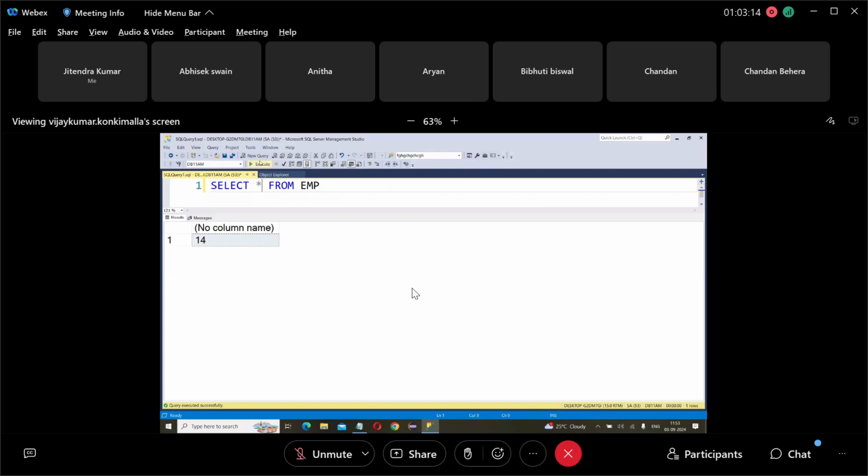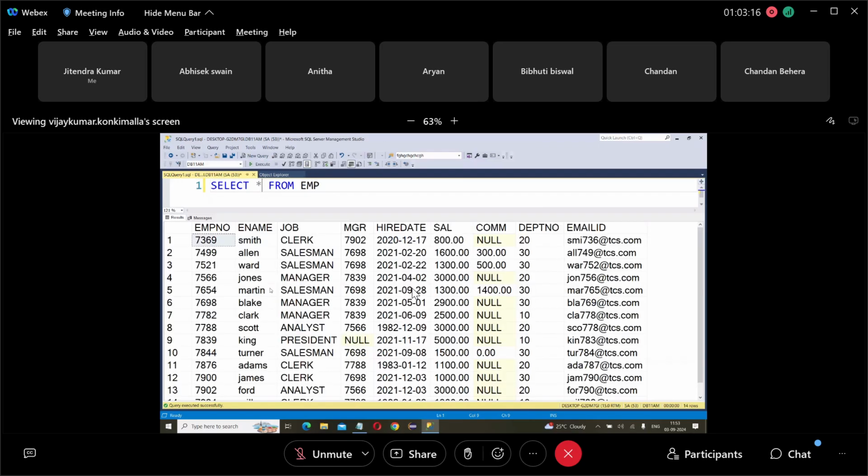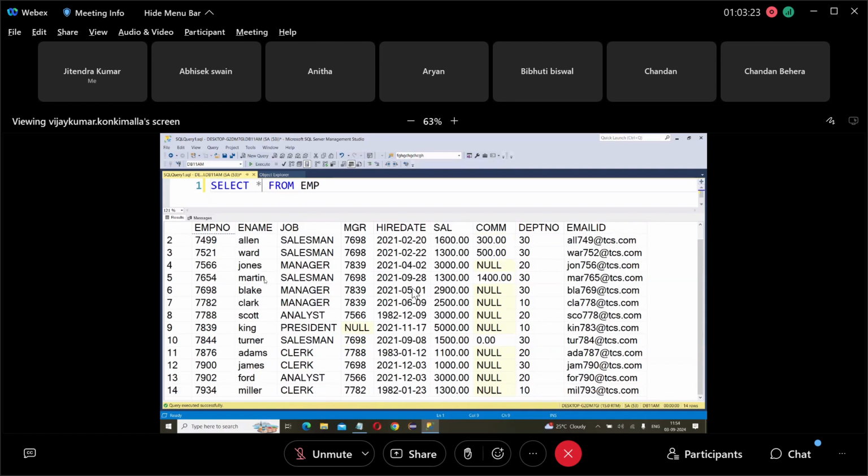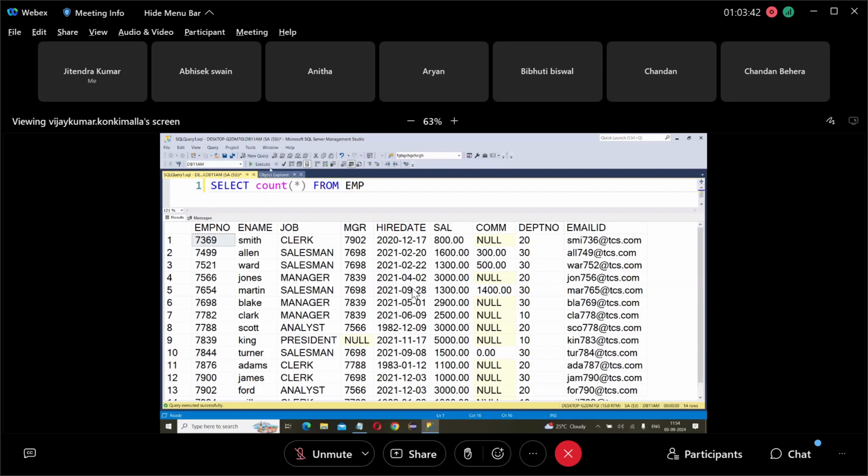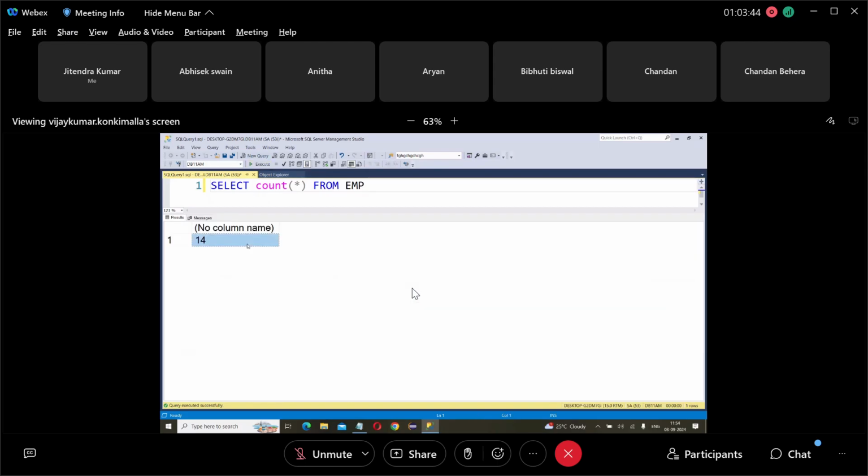Similarly, what will select star show? Rows. 14 rows. Select star shows all the records of the EMP table. But select count star will show how many rows. Select star will show the rows; select count star will show how many rows. 14. So count returns the count of how many rows.